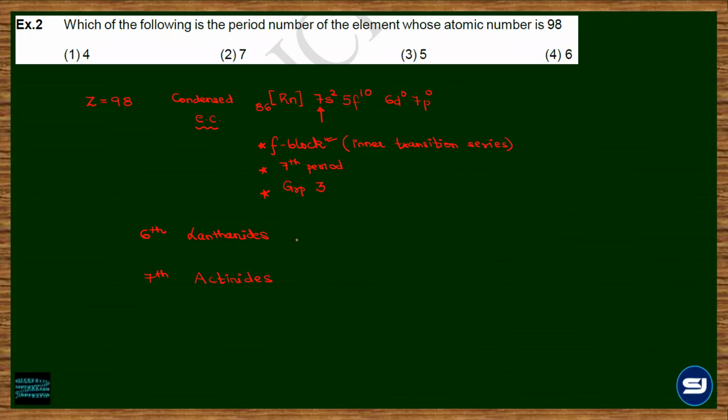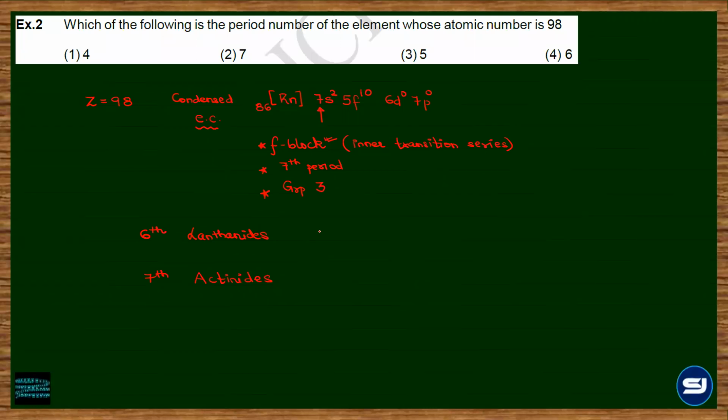Now, when I say 57, is it a D block element or F block element? Lanthanum is part of the lanthanide, right? Yeah. But when we talk about lanthanides, it is starting from 58, which is immediately after lanthanum.